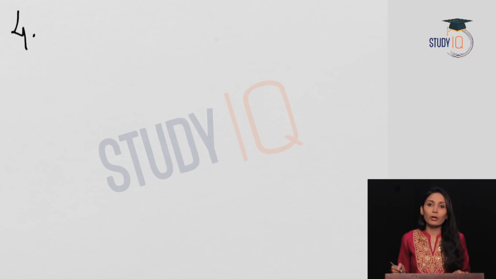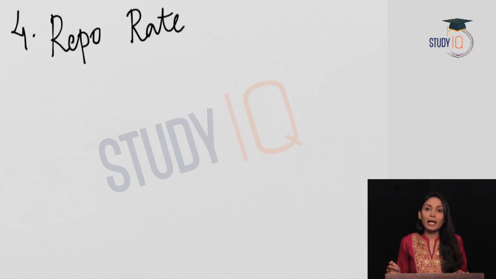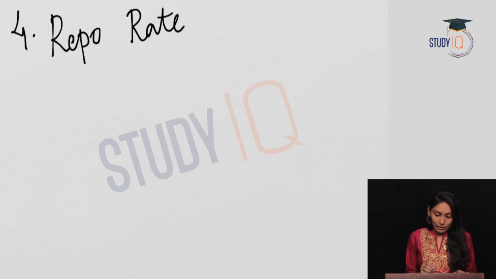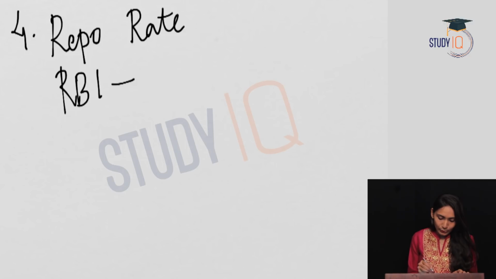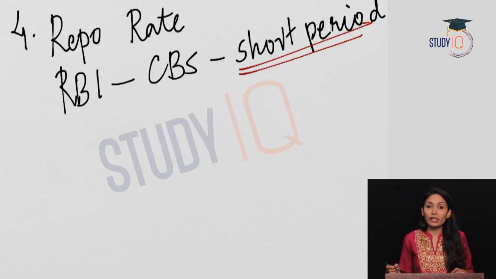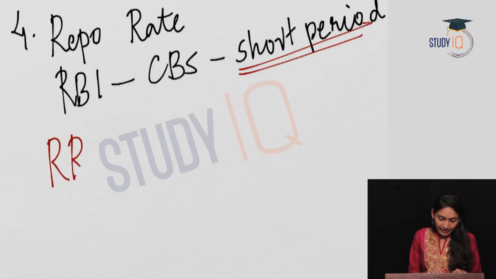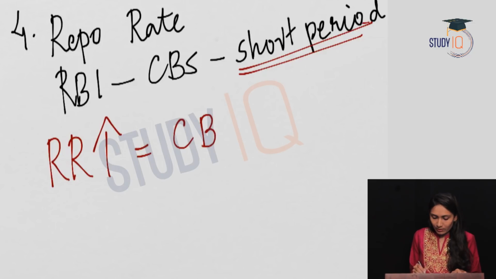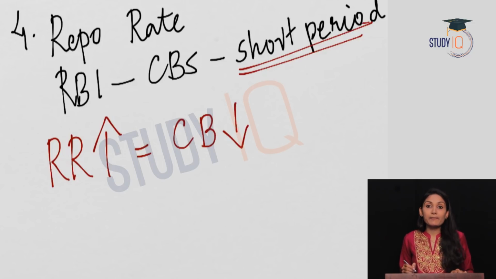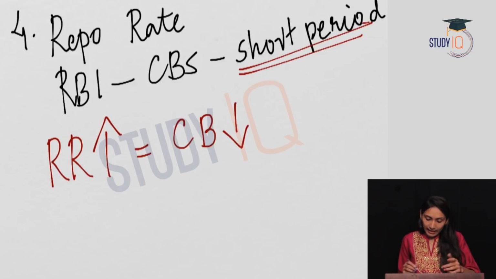The fourth monetary policy instrument is the repo rate. Repo rate means the rate at which the RBI lends to the commercial banks for a short period. Repo rates are for a shorter period. That is the difference between the bank rate and the repo rate. Here also it is the same as in the case of the bank rate. When the repo rate increases, the banks will borrow less. And when commercial banks borrow less, there will be less money with them for lending to the public. And this will lead to a decrease in money supply.